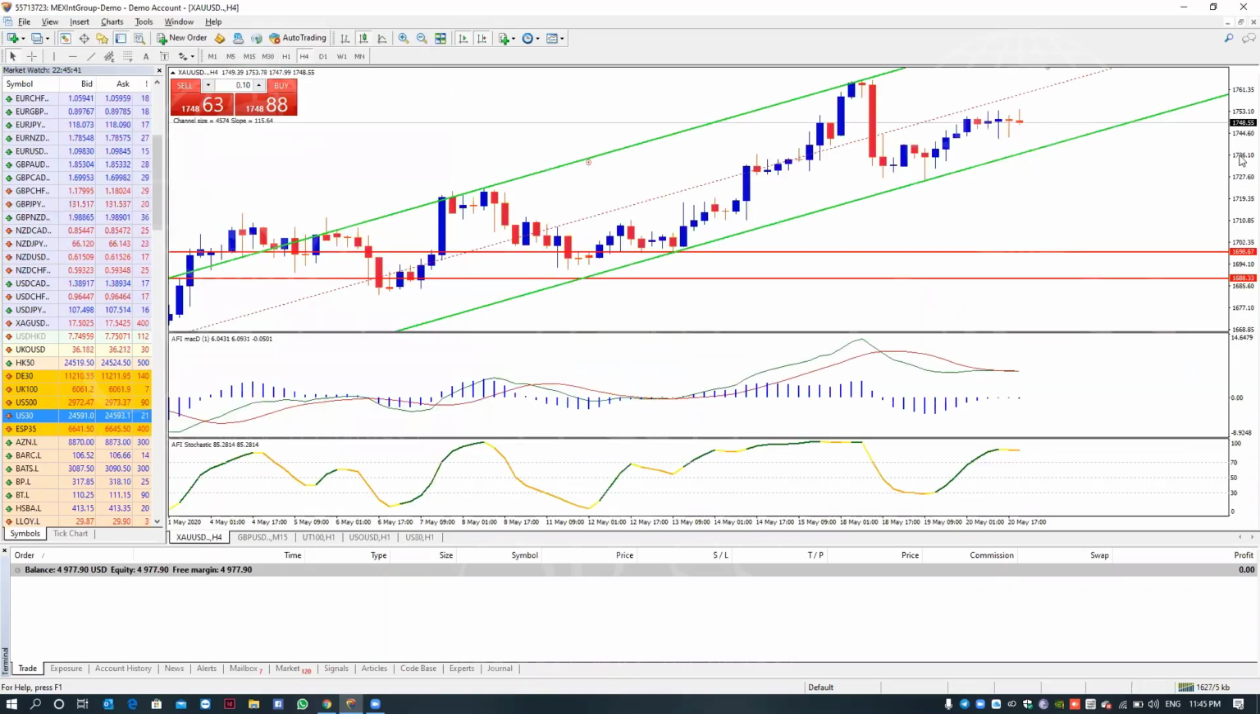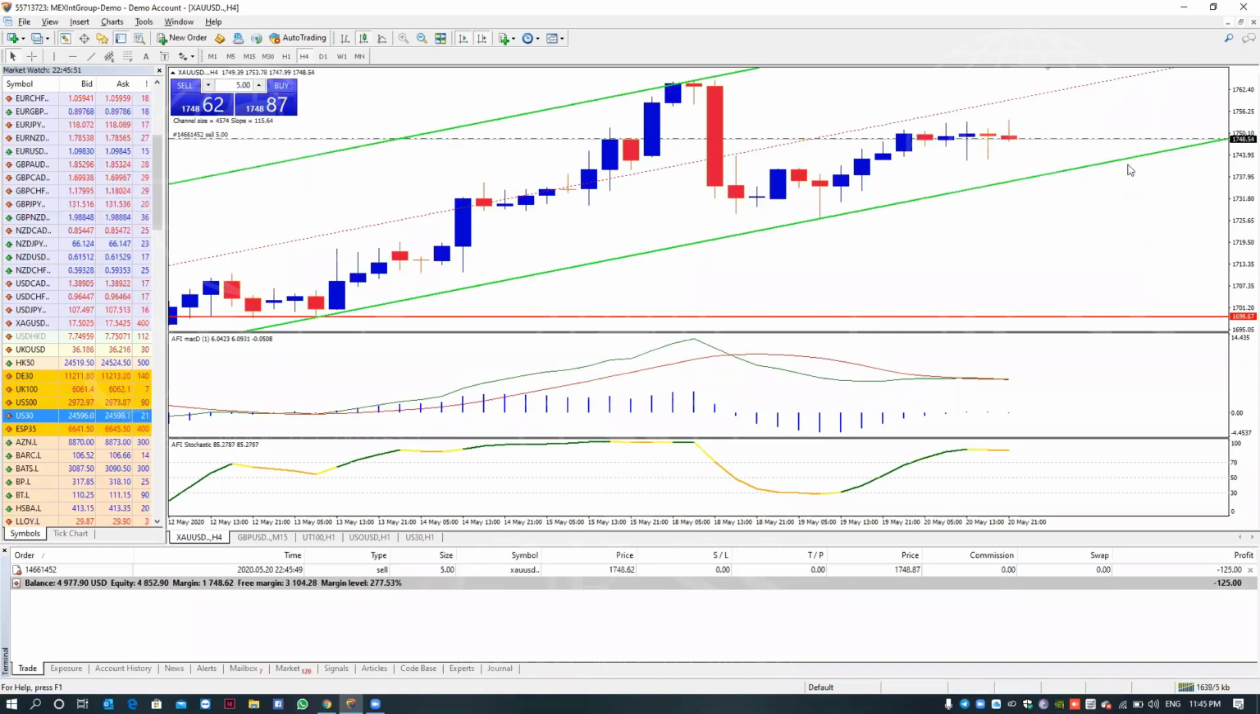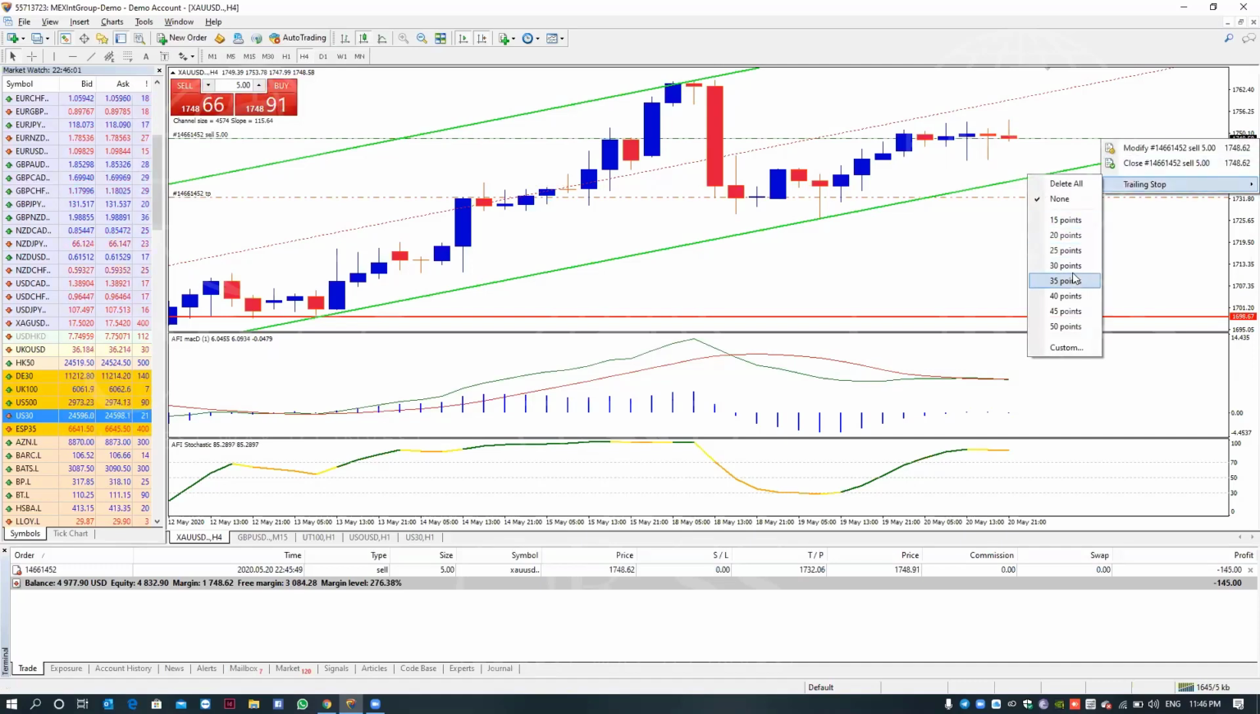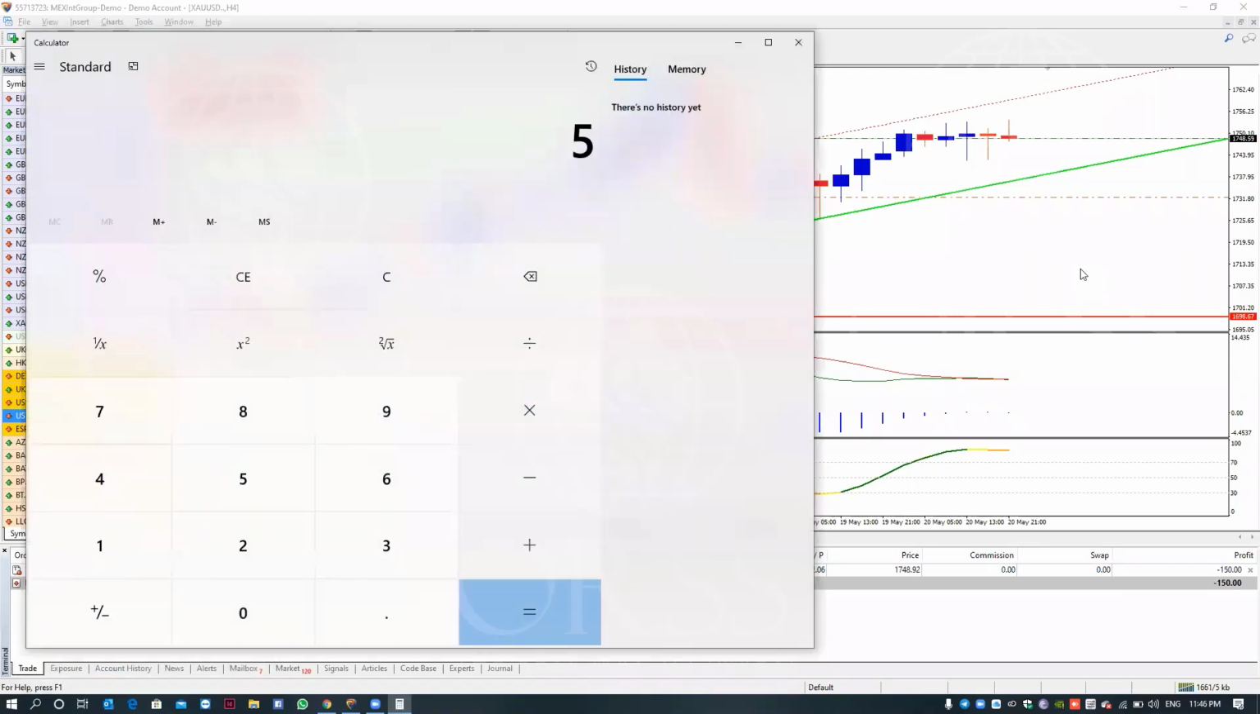Now my sale also closes. For example, I enter with high lots. My take profit is this, and my trailing stop loss is 30 points. So 5 multiplied by 30, that's 150.